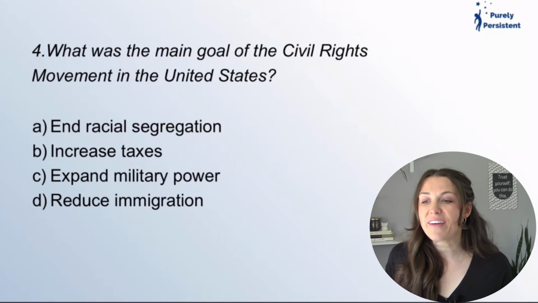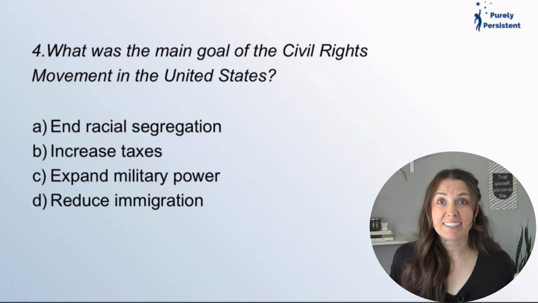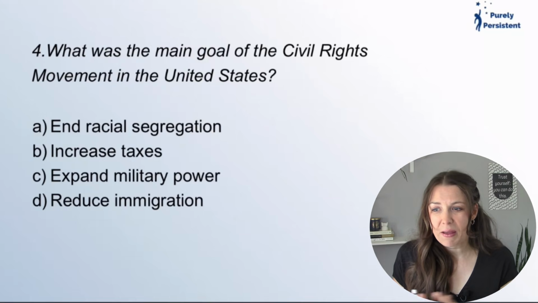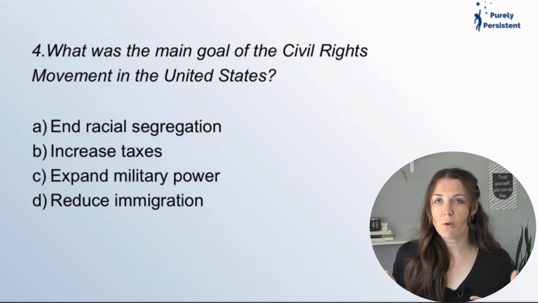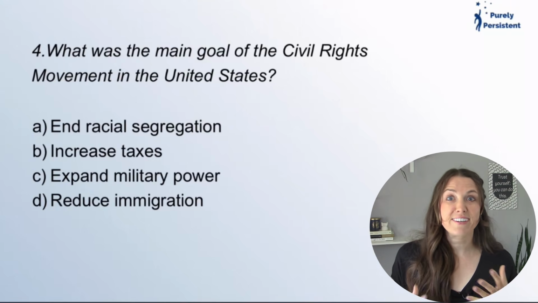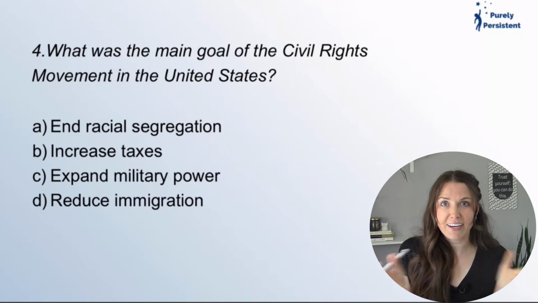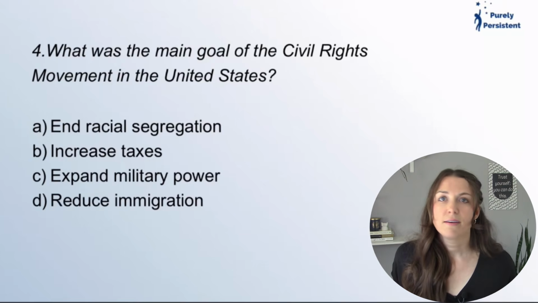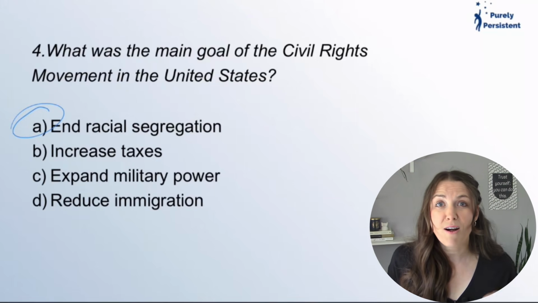What was the main goal of the civil rights movement in the United States? So this happened in the 1960s, around that time. Okay, so to end racial segregation. So racial, that's race, right? So people of different skin color. And then segregation is separating, right? So it's basically ending it, because it doesn't really matter the color of your skin, we're all people, right? That's what it was about. And that is what the civil rights movement was all about.